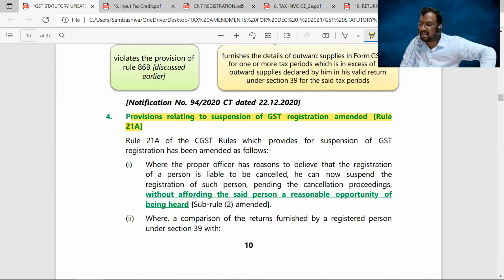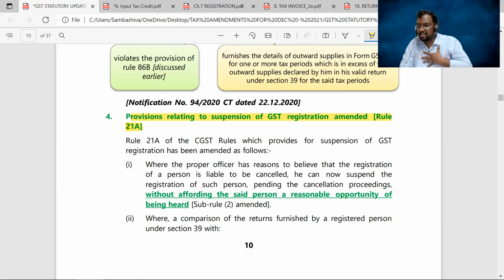First, they will suspend your certificate of registration. Then they will provide you the reasons: under these grounds, your certificate of registration is being suspended. It is under suspension, now come to the office and provide the clarifications and necessary documents with respect to my queries. If I am satisfied, I lift your suspension and your registration becomes active.